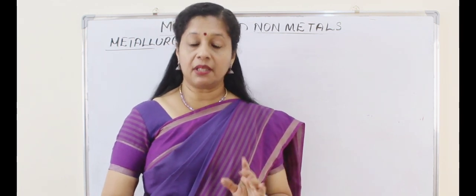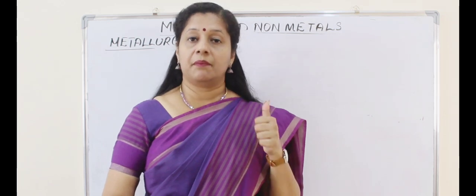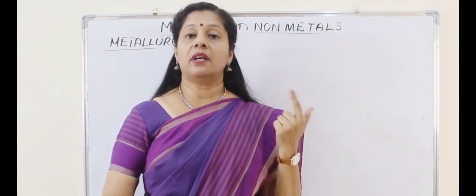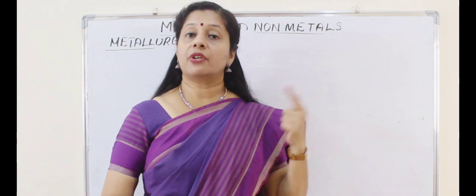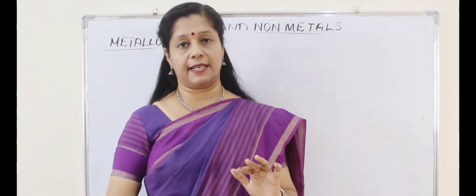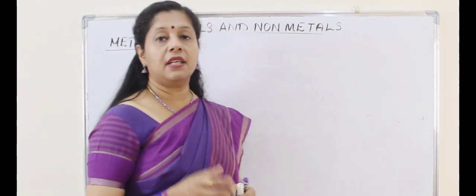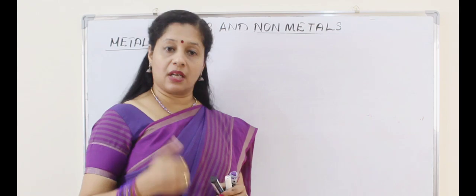But before that, remember, the initial steps remain the same. First we have to powder the ore, then enrichment or concentration of ore in order to remove the gangue. After that only we go for roasting or calcination. Let us take an example of zinc. Zinc is present in both forms, sulfide form or carbonate form.